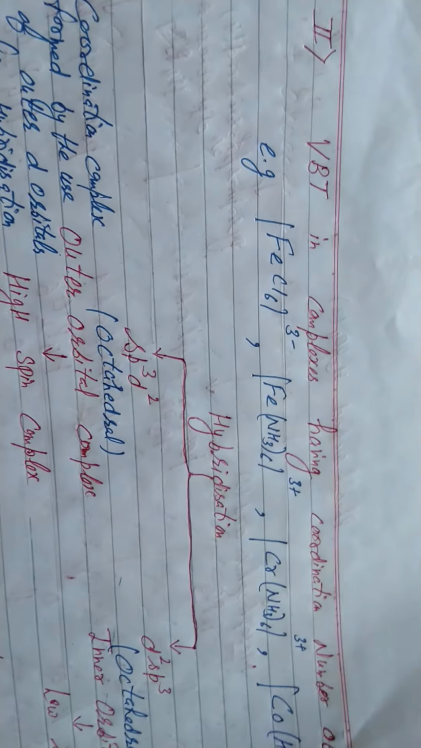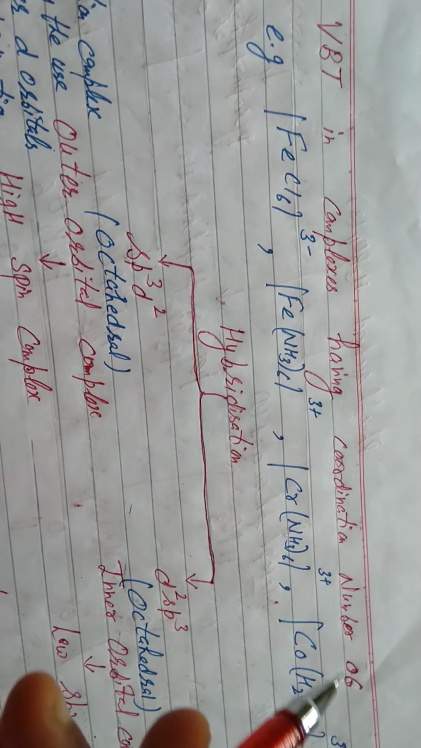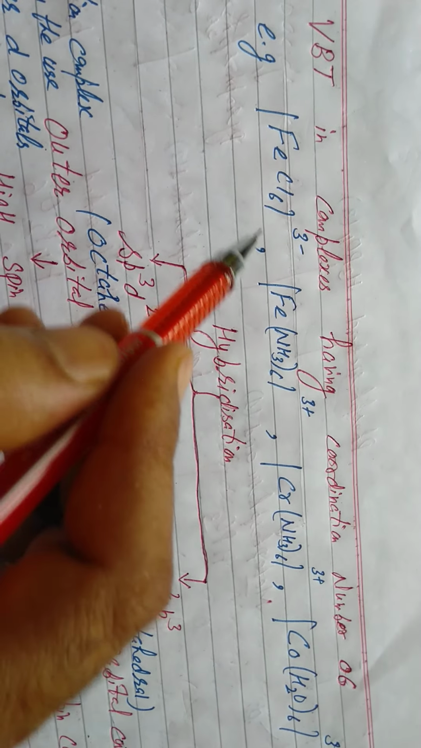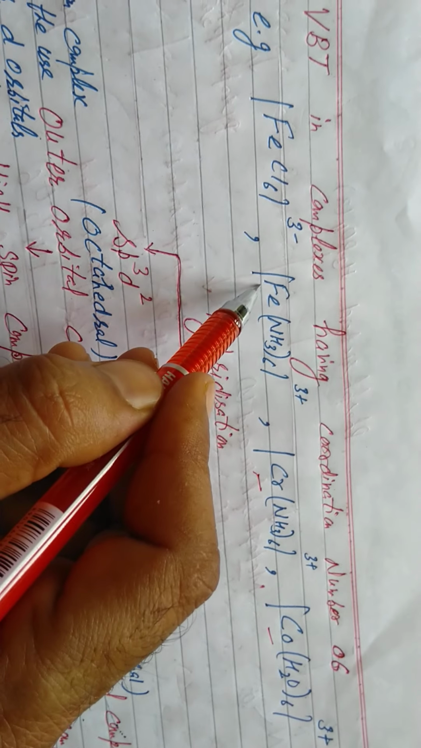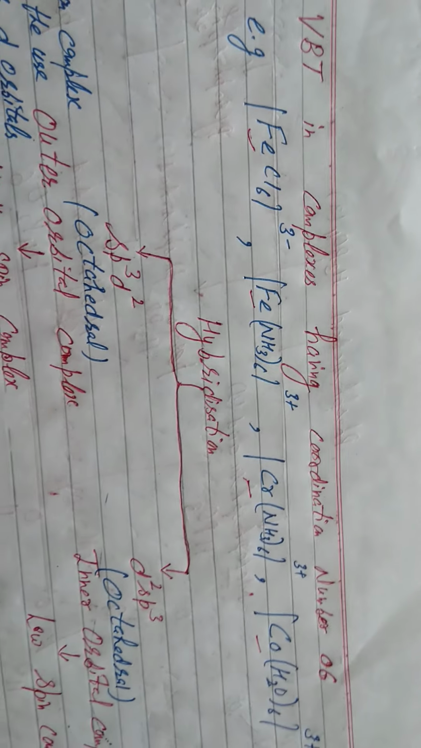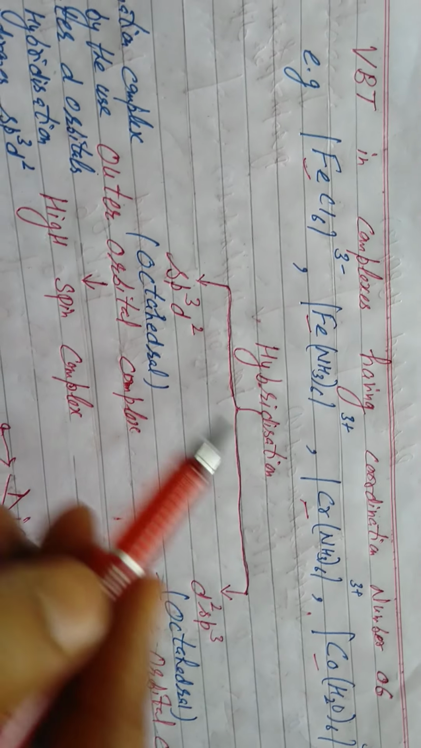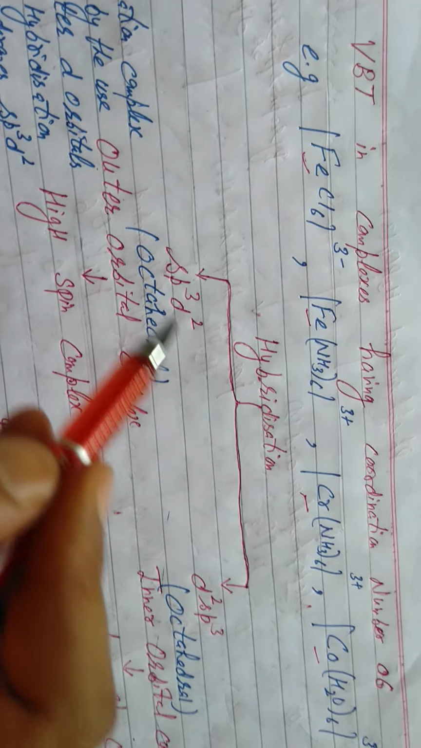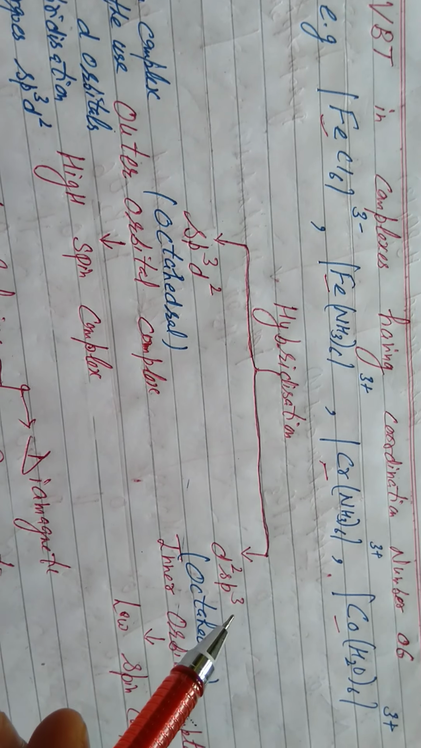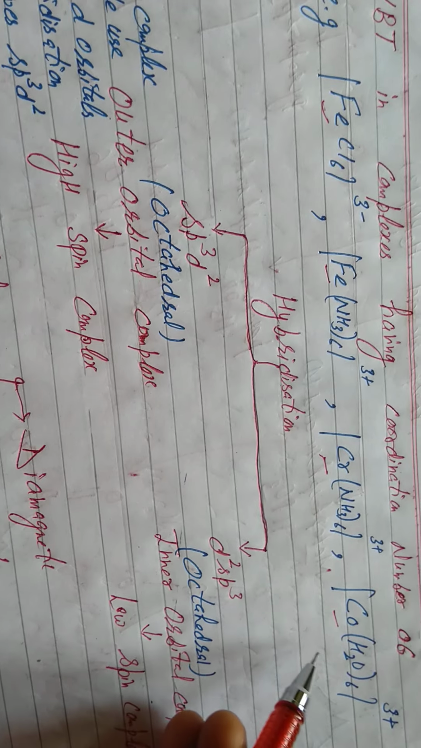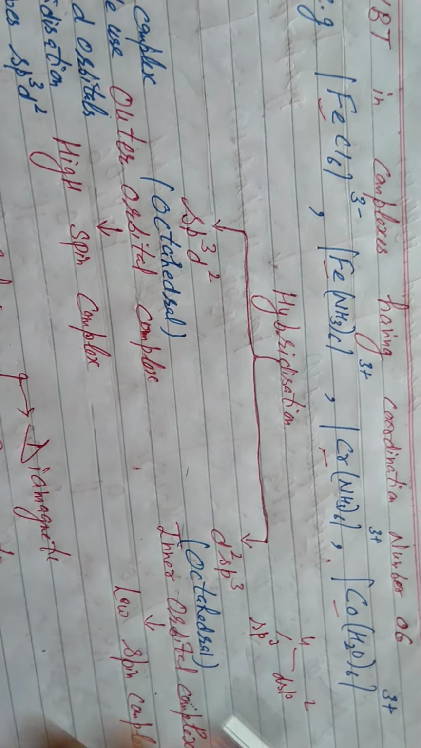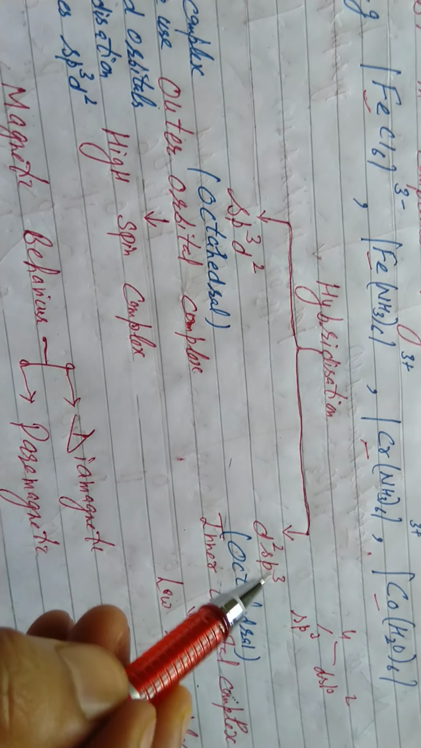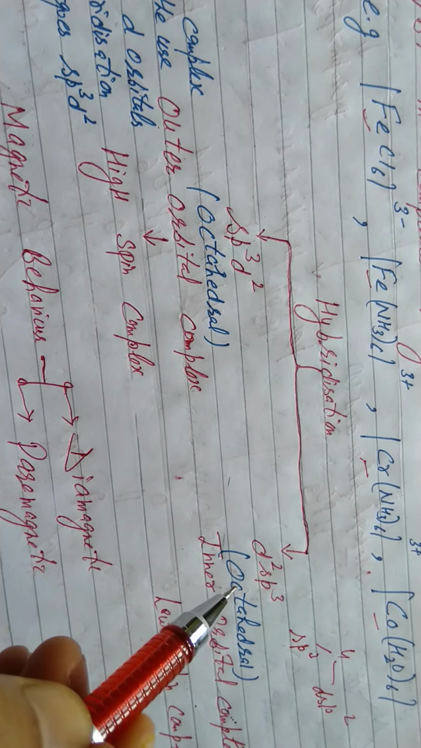After this, next, complexes having coordination number 6. Now we will apply VBT in complexes having coordination number 6. Students, it's clear. These are the complexes in which the coordination number of the metal ion is 6. Coordination number is the total number of coordinate bonds formed by ligands with the metal ion. In such complexes, hybridization will be either sp3d2 or d2sp3. For coordination number 4, we studied sp3 or dsp2, but here sp3d2 or d2sp3. In each case, the shape is octahedral.